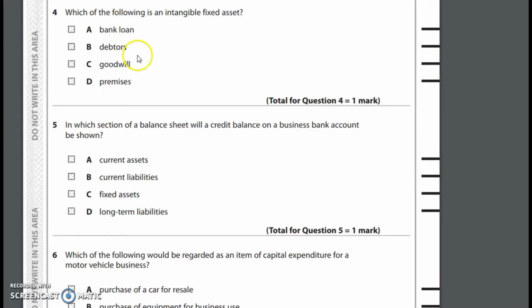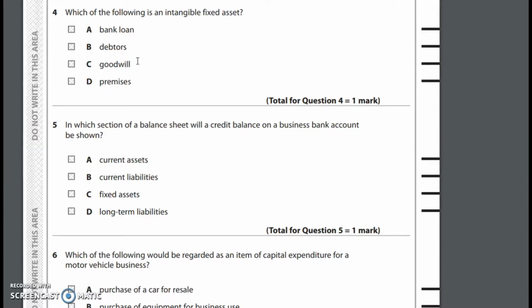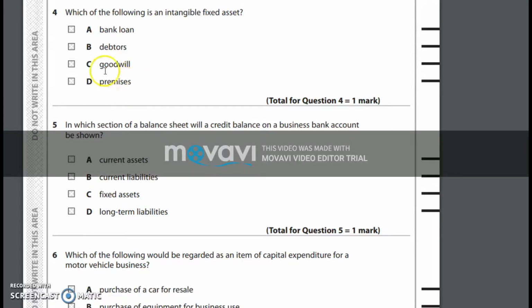Considering part C, that's goodwill. Yes, goodwill is an intangible fixed asset because it provides a long-term benefit. If you have a goodwill, it's easy for you to gather investors. It's going to be easy for you to gather a lot of good customers. So it's providing you long-term benefit and we cannot see or touch it. And option D, yes, it's a fixed asset, but it's not intangible because we can see and touch premises. Therefore, the answer is option C, goodwill.